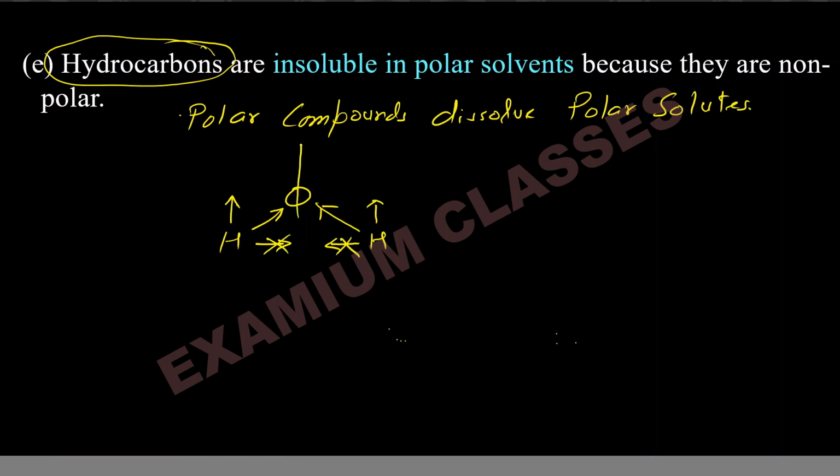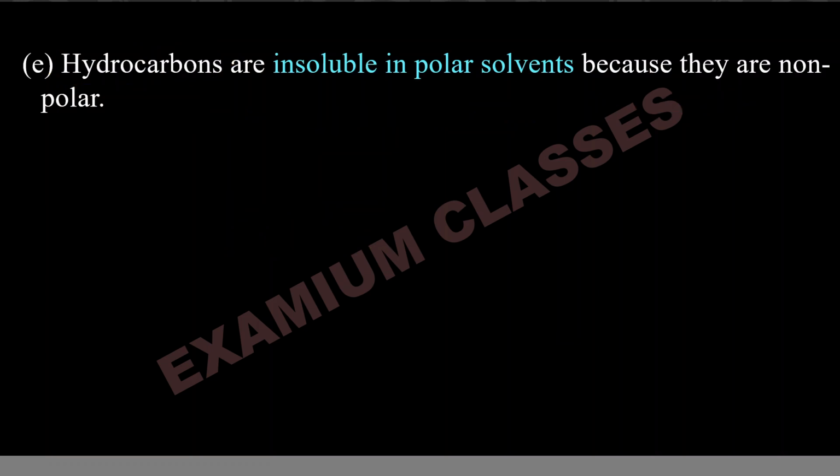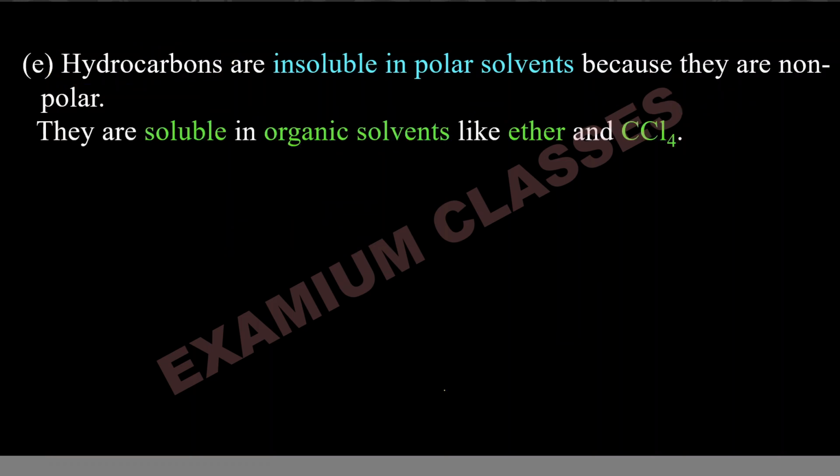It means overall there will be polarity in the upward direction. So the water molecule is polar, and the hydrocarbons will not dissolve in water, and that's what you see. For example, kerosene oil, a mixture of hydrocarbons, will not dissolve in water. Oils, etc., are hydrocarbons and are not soluble in water. They are soluble in organic solvents, obviously, like ether and CCl4.